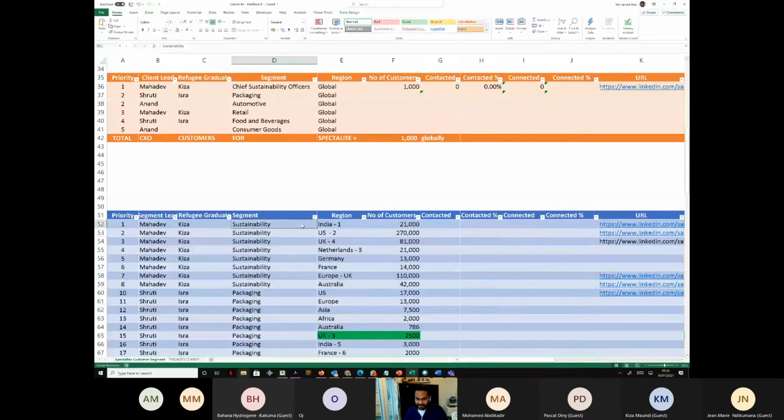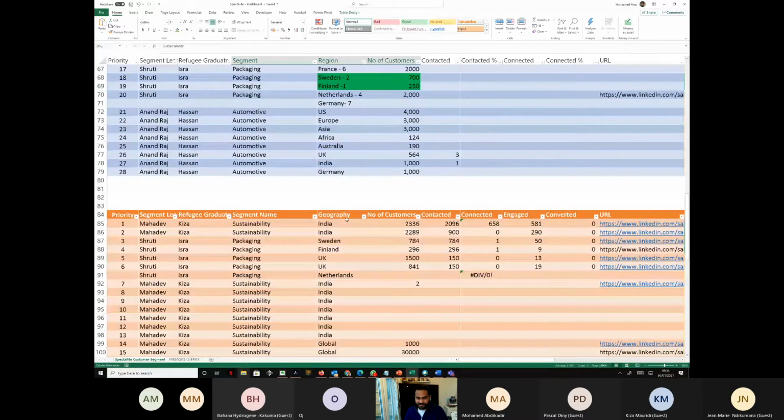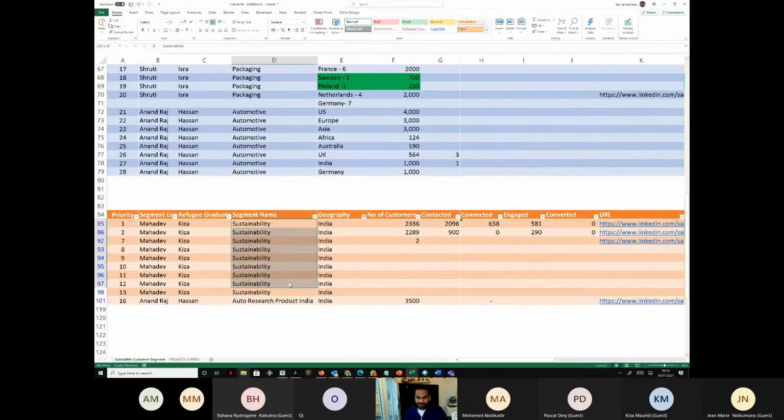Okay, and then we take this part, sustainability in India, 21,000 people, and we break it down into 10 more parts. Until, look at this, I broke down sustainability, India, and everything is 2,500 or somewhere close to 2,500.